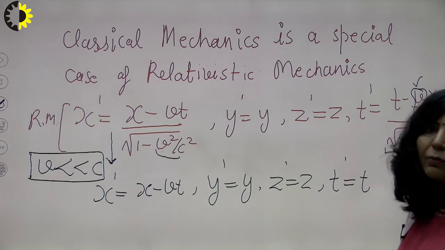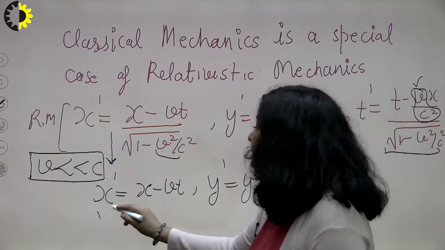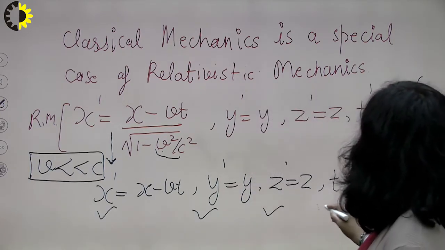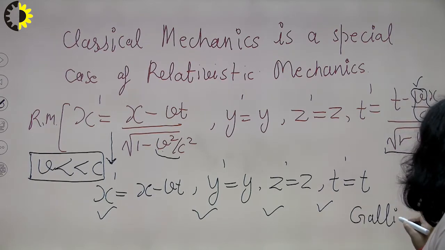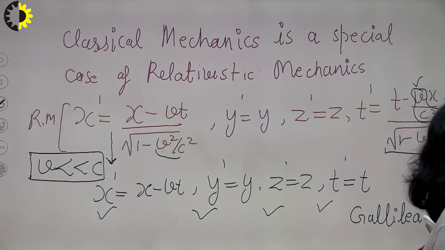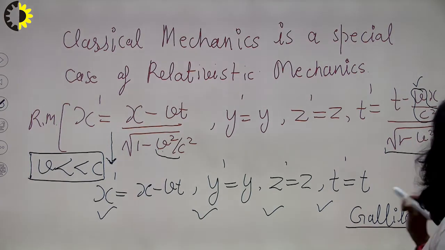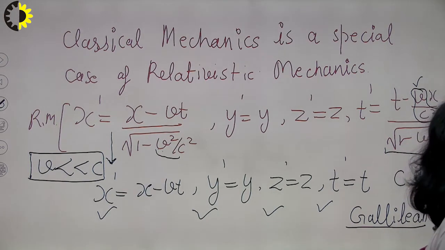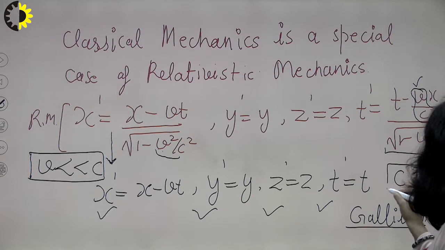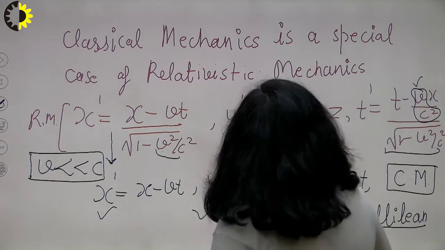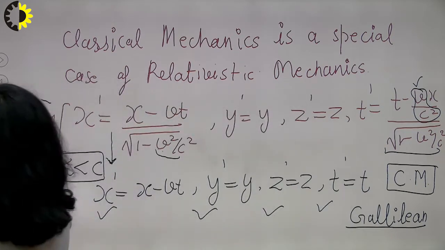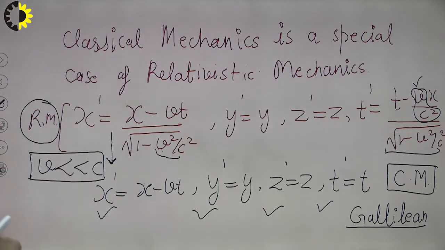So what are these equations? You can see here that these 4 equations are the Galilean transformation equations, or Galilean transformations, the equations applicable in classical mechanics, whereas those earlier equations are applicable in relativistic mechanics. So what is the conclusion?